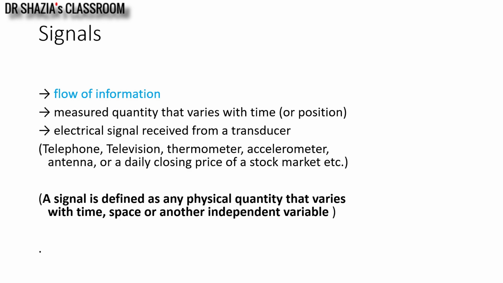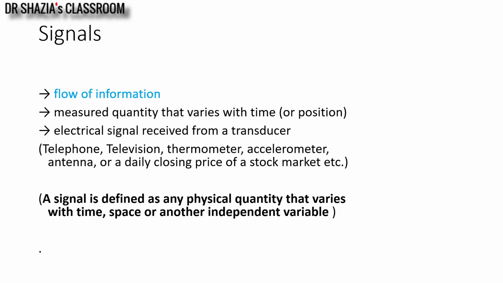So to start with, a signal basically is any physical quantity that conveys information, or you can say flow of information. The examples could be any real life examples. You can take electrical signals like telephone signal, television signal, any transducer signal, thermometer or accelerometer, antenna signal, or even the humidity, temperature, or a daily closing price of a stock market.